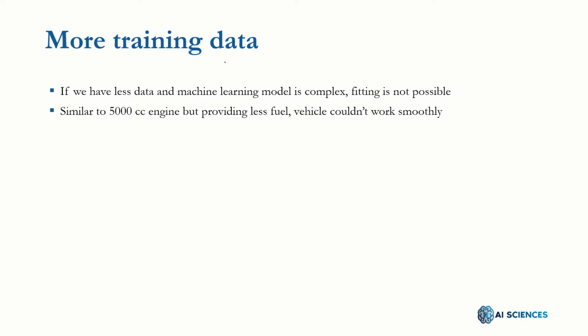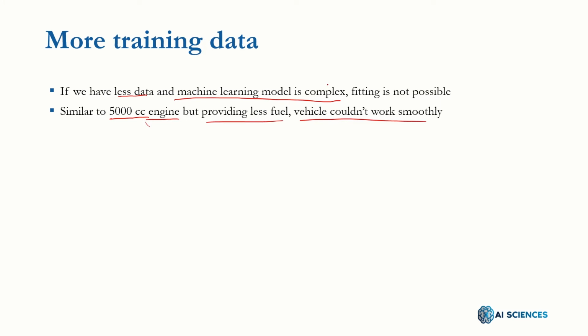The second option could be more training data. If we have less data and the machine learning model is very complex, then fitting is not possible. It is just like a real world example. If we have a 5000 cc engine but we can't provide enough fuel to the engine for its smooth working, the vehicle can't work smoothly.